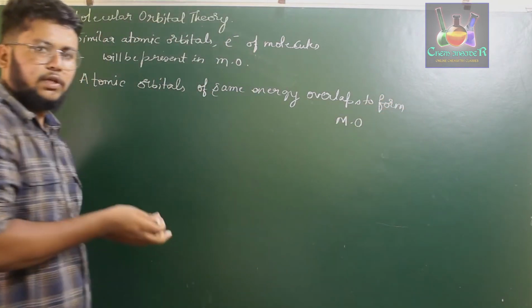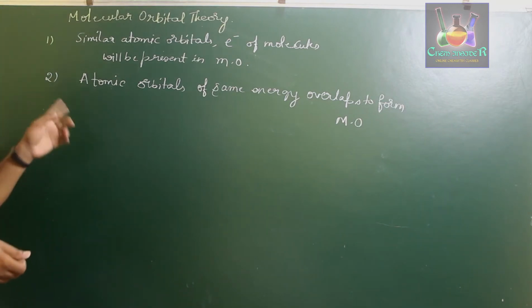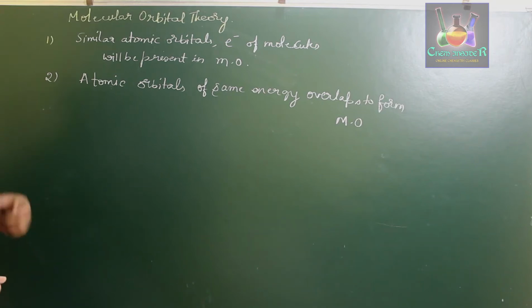This is quite similar to the valence bond theory where it undergoes hybridization, but in this case atomic orbitals of the same energy overlap to form molecular orbitals. Atomic orbitals lead to the formation of molecular orbitals.